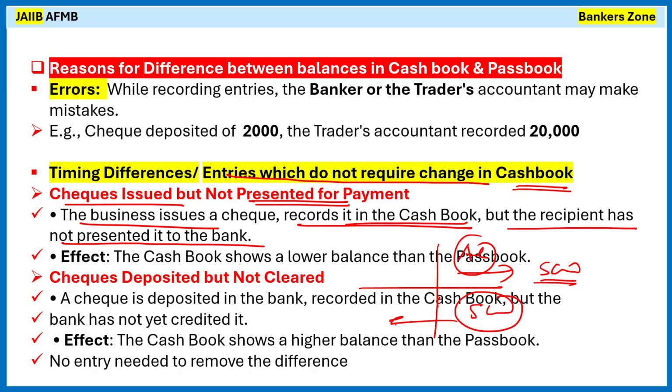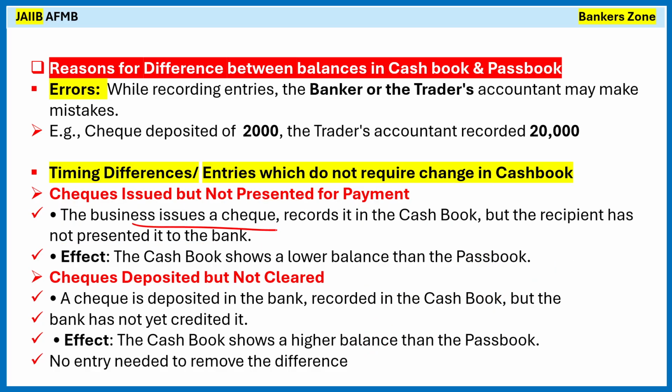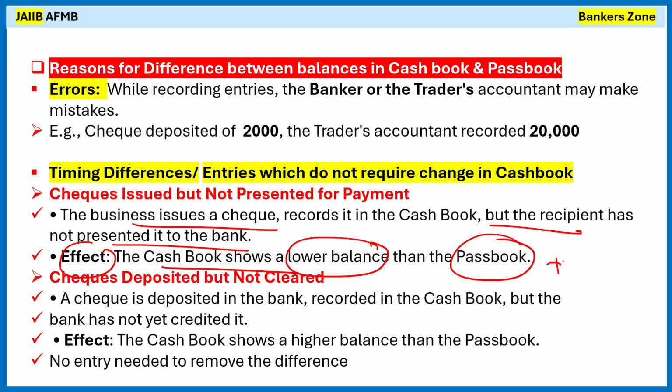But that customer does not have time to deposit that check into his bank. He may deposit it in the bank after 2 days. So there is a 2 days time difference. The business issued the check, but the recipient has not presented it to the bank. So what will be the effect? The cash book shows a lower balance than the passbook. When we issue the check, we credit the cash book for the payment. That's why the cash book will show the lower balance.